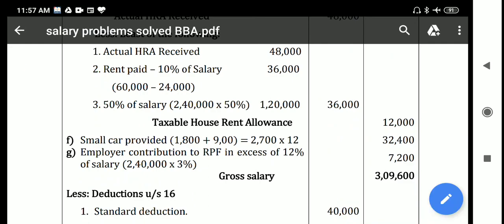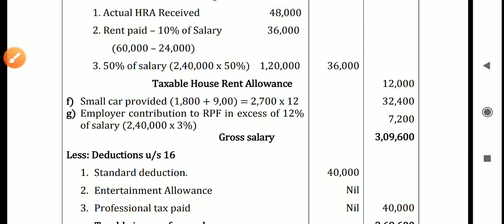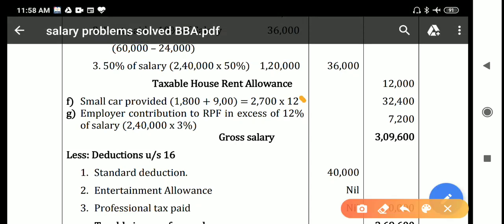And the next item is small car provided. That is, a 1.2 liter capacity car is provided to the employee. So for a small car, the calculation is 1,800. In all the questions they will definitely give that the car is provided for both official and personal purpose, and the expenses are met by the company or employer. In that case, 1,800 plus 900 for a small car, 2,400 plus 900 for a big car. So here it is a small car, so you have to consider 1,800 plus 900, that is 2,700 into 12,